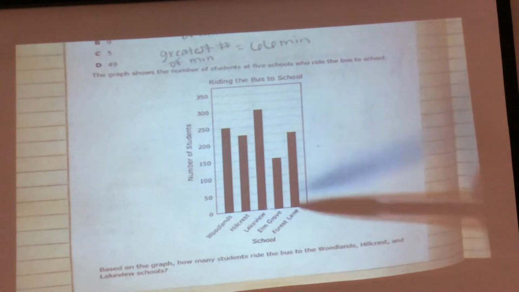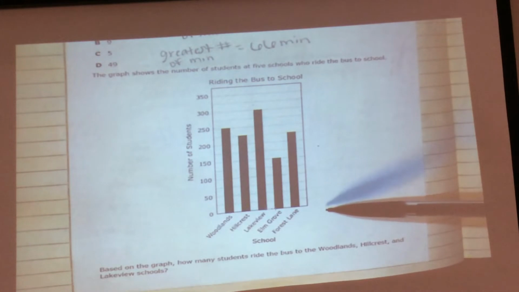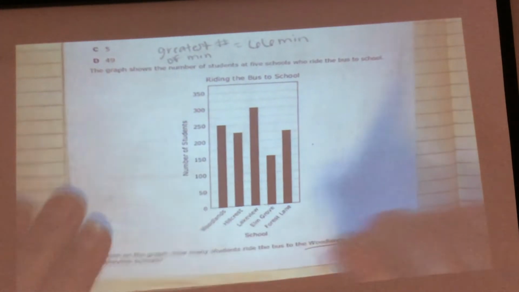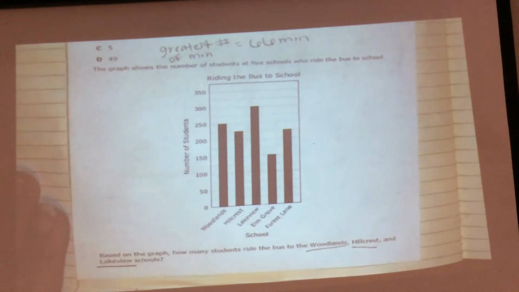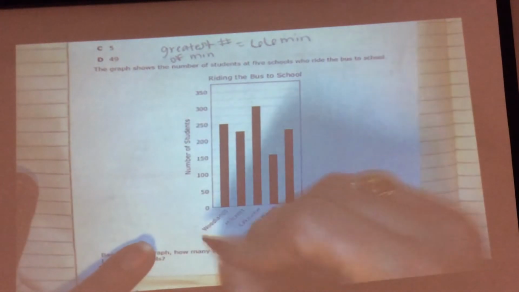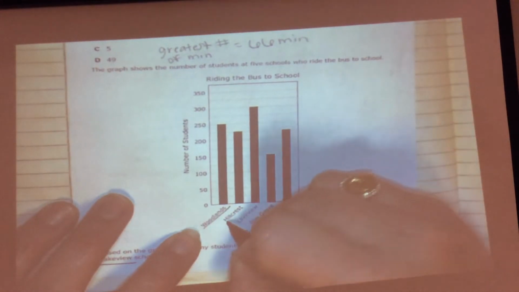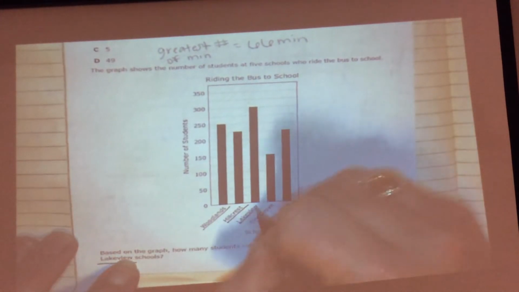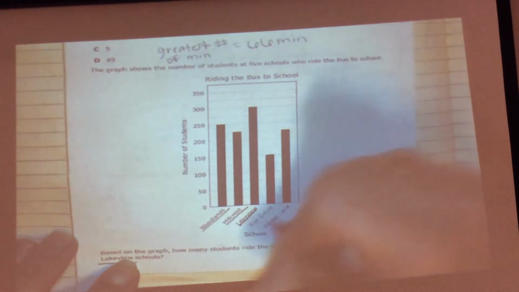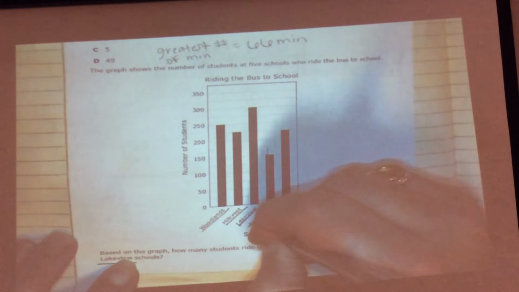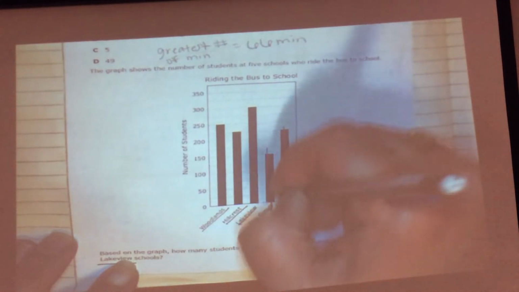How many schools am I concerned about? 3. So I want Woodlands, Hillcrest, and Lakeview. Do I care about Elm Grove and Forest Lake? No. I'm going to put a line through that because I don't care.